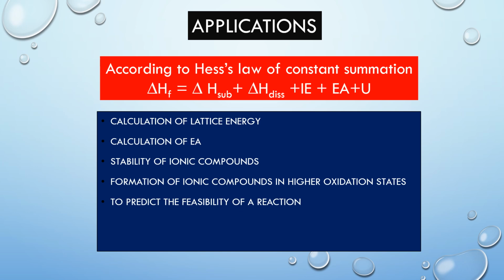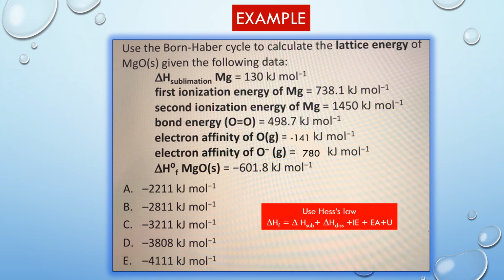Next is to predict the feasibility of a reaction. The Born-Haber cycle can be used to calculate the heat of formation of an unknown compound. If heat of formation comes out to be positive, the reaction is energetically unfavorable. If delta HF is negative, the compound is formed. Next is a problem. Use the Born-Haber cycle to calculate the lattice energy of magnesium oxide. The thermodynamic data is given here.